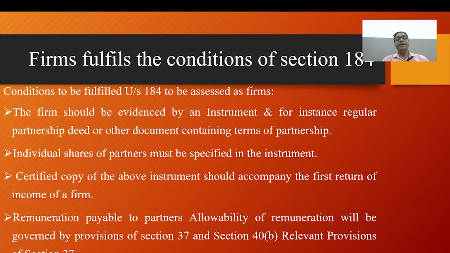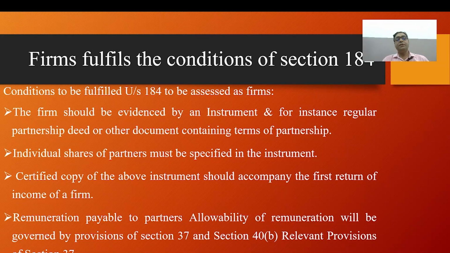The firm should be evidenced by an instrument, for instance a regular partnership deed or other document containing the terms of the partnership. That fulfills the first condition. Individual shares of the partners must be specified in the instrument.